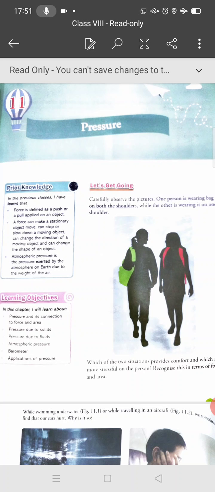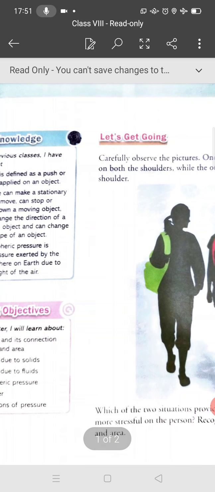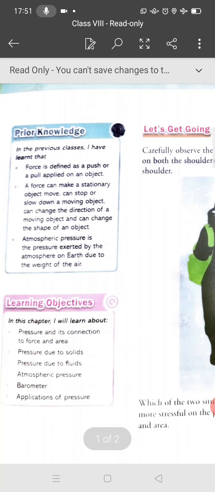Now students, we have discussed pressure, and in the last chapter we also discussed atmospheric pressure. What is atmospheric pressure? Atmospheric pressure is the pressure exerted by the atmosphere on the earth due to the weight of the air.